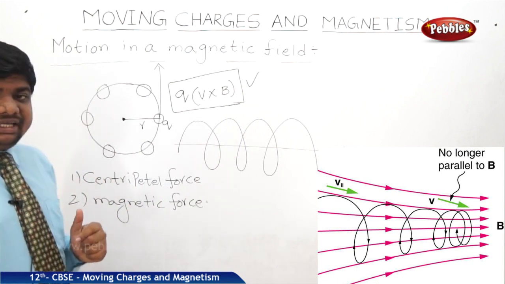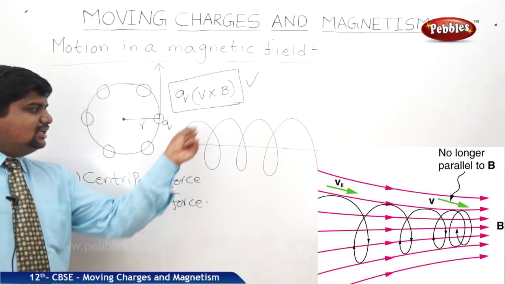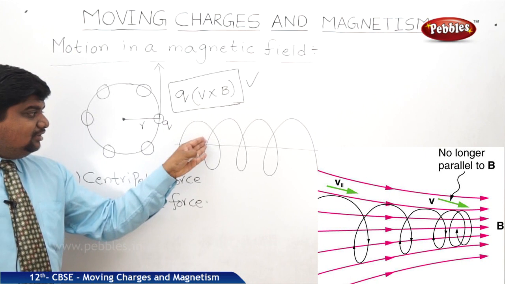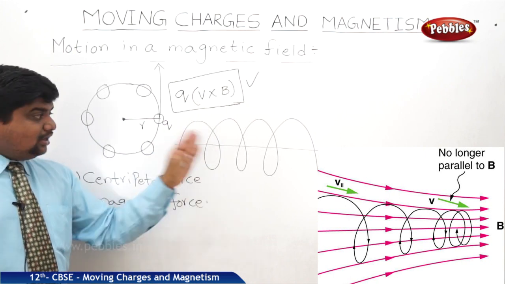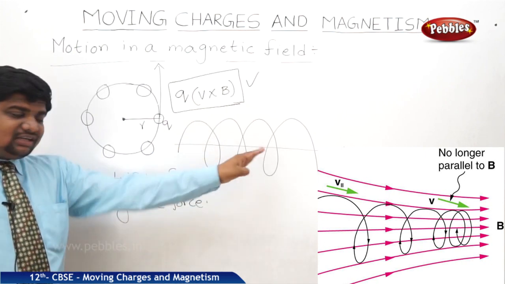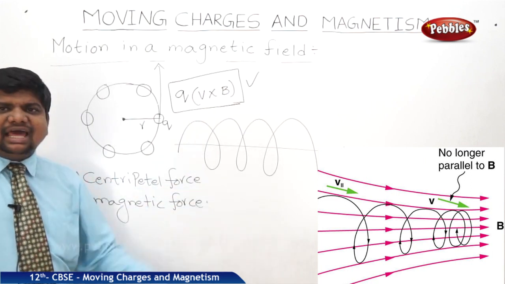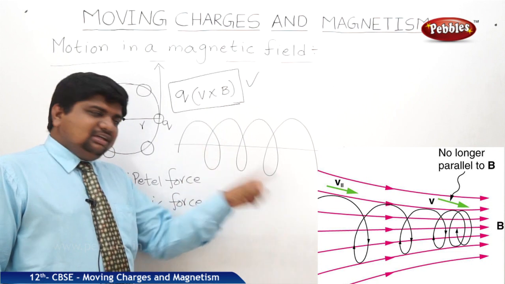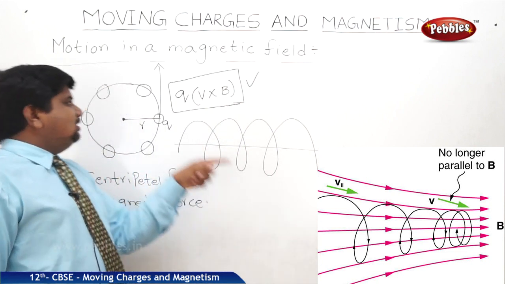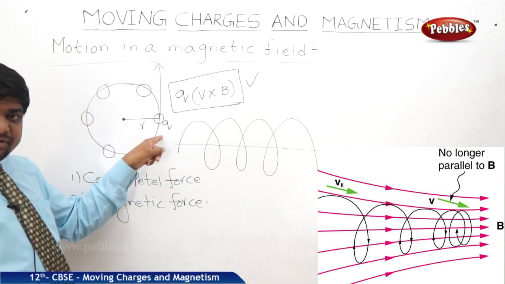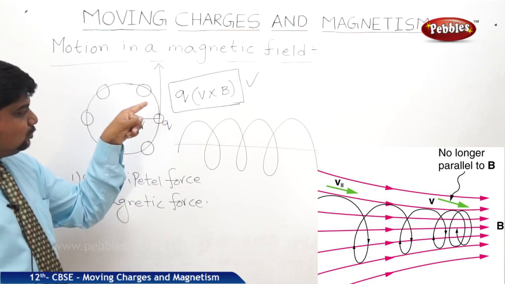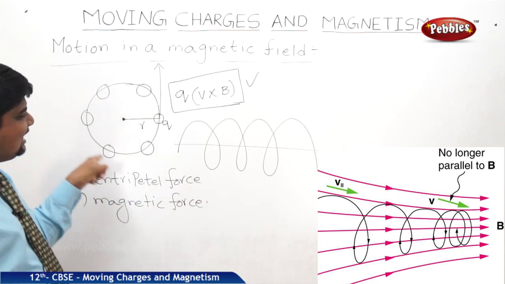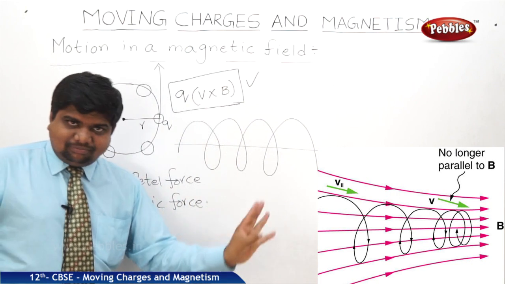Then only we can say the charge is revolving in a helical path without coming out of the path. It is not coming out of the path because the forces are balanced. Once the force is unbalanced, then it will be out of the path. So there is a continuous supply of the force to keep the charge in circular path or in helical path.